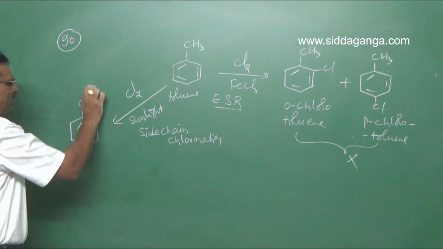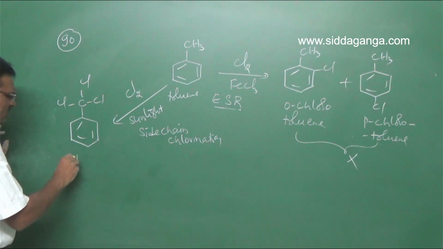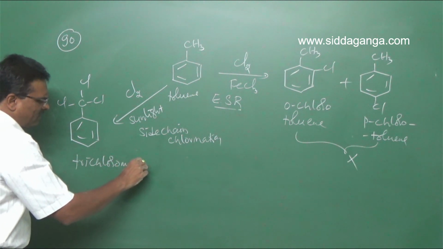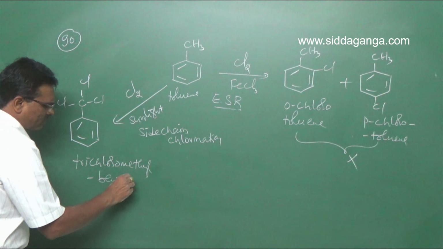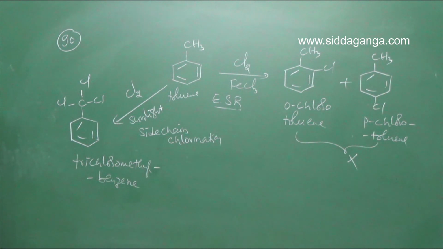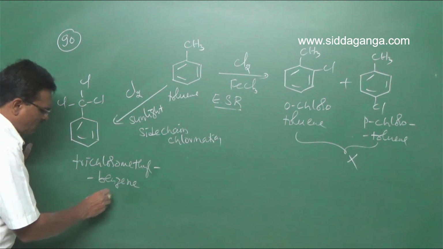So here Cl. So this is trichloromethyl benzene. Clear? So therefore, this is the product Y.